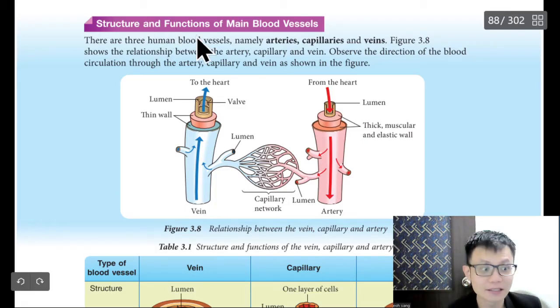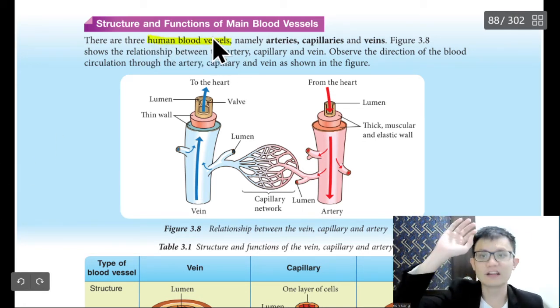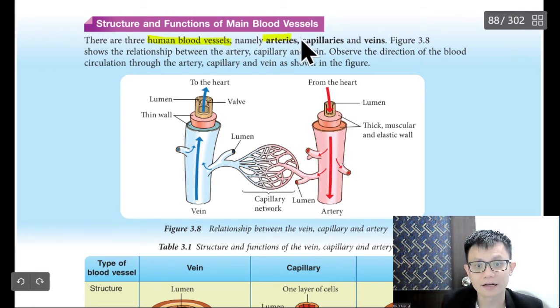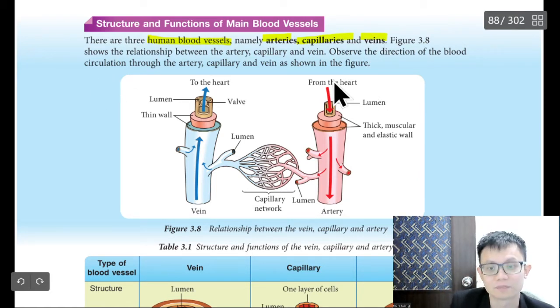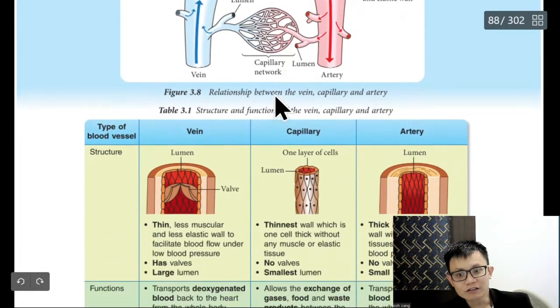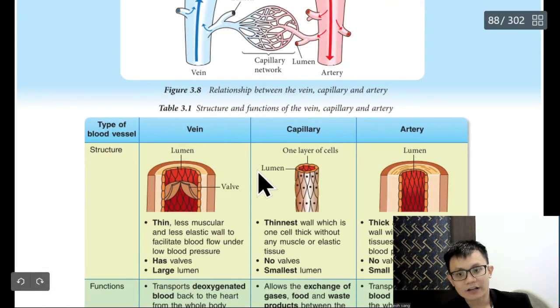Okay, so as I mentioned before, blood artery, we only know there is one wire, but actually there are three types. One is artery, capillary, and vein. Okay, the relationship between artery, capillary, and vein. First we want to know artery and vein, what's the difference?